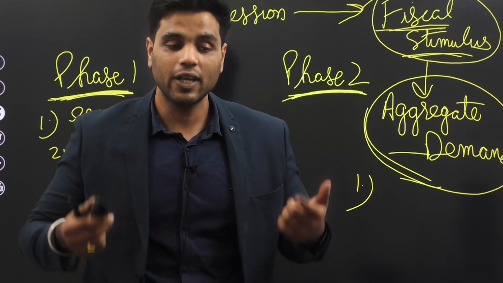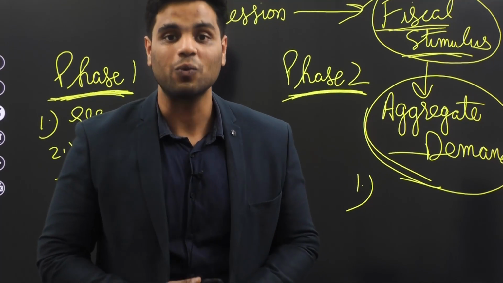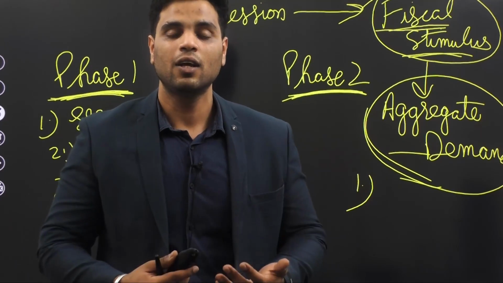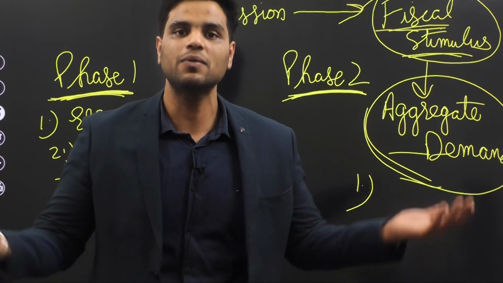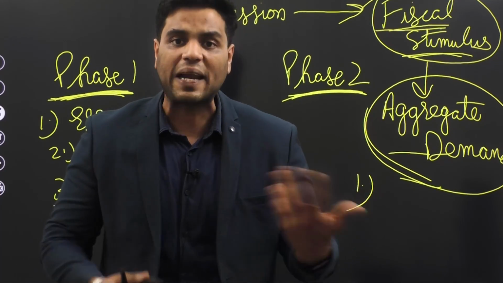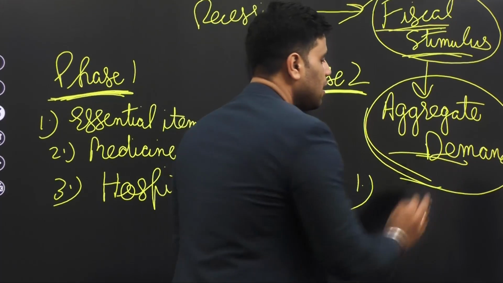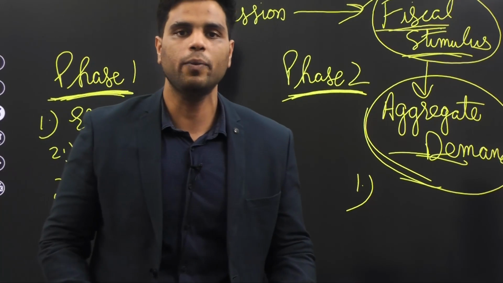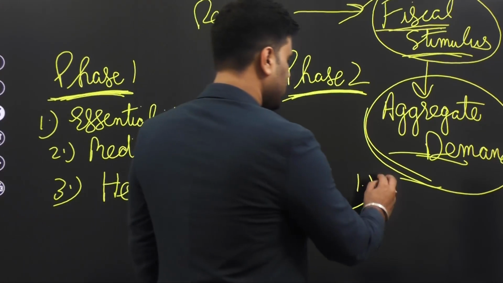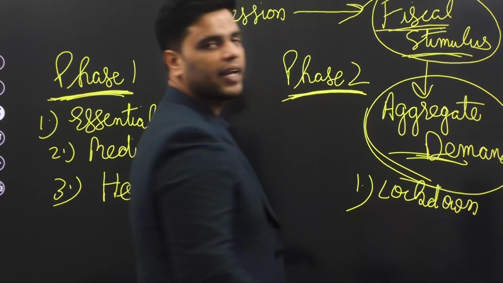But government knew that at that moment, the situation was that of a lockdown. Even if people get that money, well, they won't have any avenues to spend it on. Malls are closed, hotels are closed, tourism is closed, everything is closed. So even if you give money to people, they won't be able to spend it because there is lockdown. And because they won't be able to spend it, well, aggregate demand levels won't increase. Makes sense, right? So government knew that there is a lockdown, and therefore giving people money now won't have any impact on aggregate demand levels.